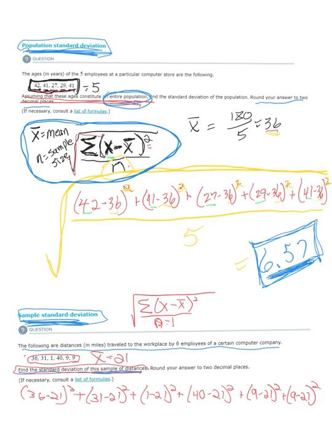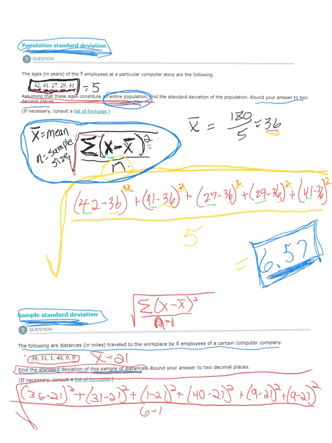I want to do all that, add all those together, and then I'm going to get my number, and I will divide by n minus 1, which we've already said would be 6 minus 1, which is just going to be 5 when I plug it in my calculator. And then the last thing I'll do, once I get that answer, I'll take the square root of that.